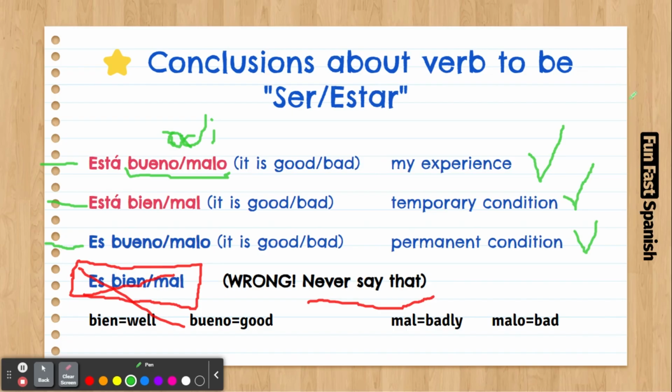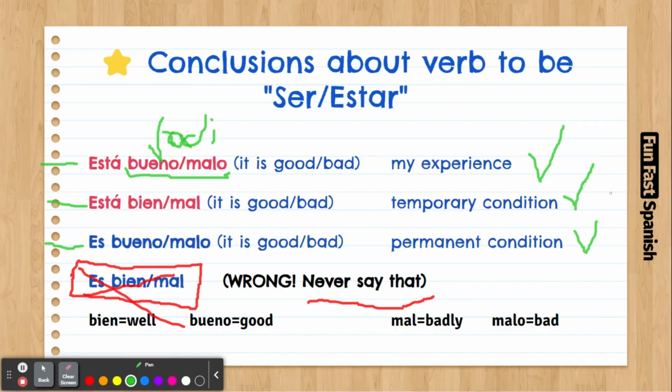But if we talk about the food, the food is good today, you say la comida está buena. You tried it. The food is good today. And if the restaurant is in good conditions, let's say it's making money, you say el restaurante está bien. So it's a temporary condition. Sometimes the restaurant doesn't make much money. You say el restaurante está mal. No está dando dinero. It's not giving money.